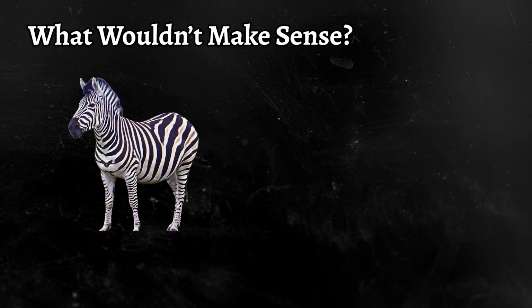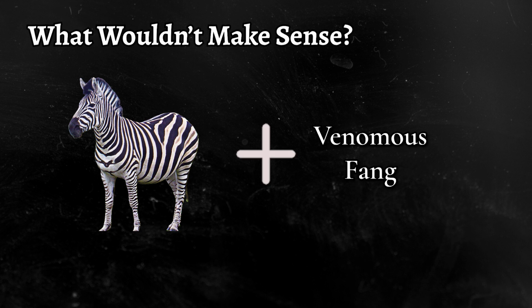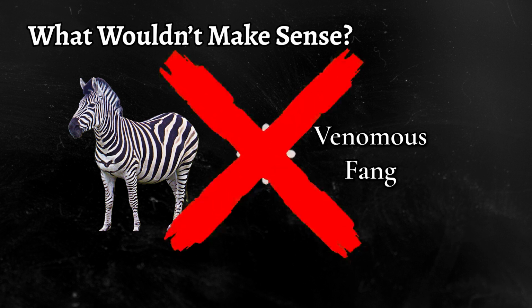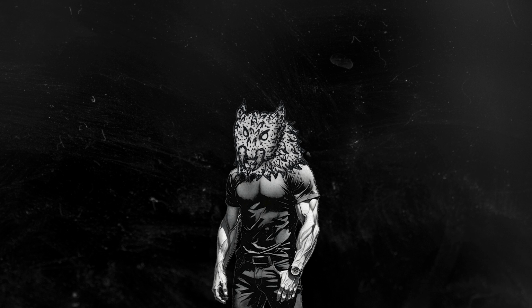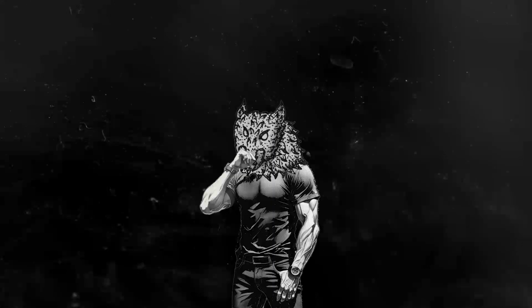But what wouldn't make sense? Imagine a herbivore with venomous fangs. Venom is an energy-intensive adaptation, primarily used for predation, not defense. Evolution is efficient. It doesn't grant traits that have no purpose. If a feature doesn't contribute to survival, it simply won't last.